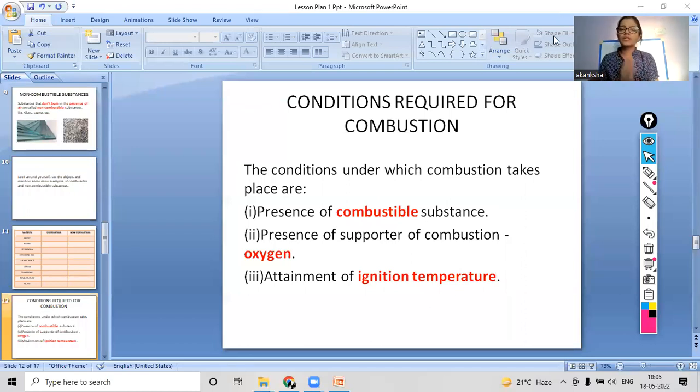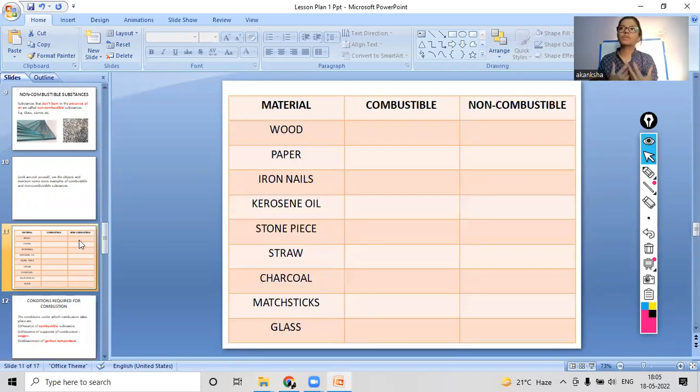So now, as you all know, for friction to happen there is a condition required, like two surfaces are needed. Only then will there be friction, right?